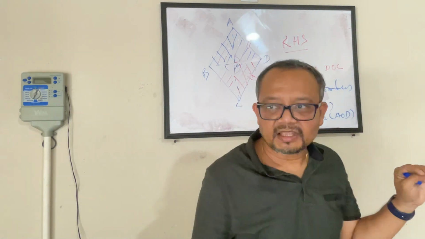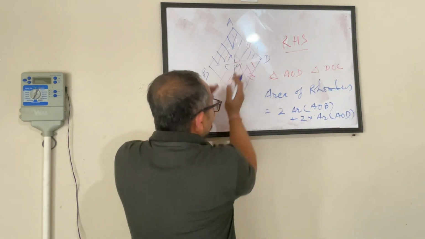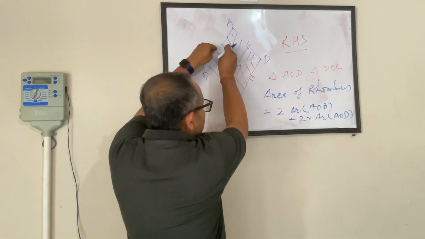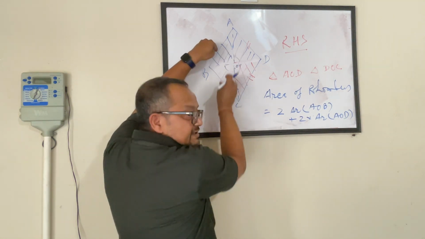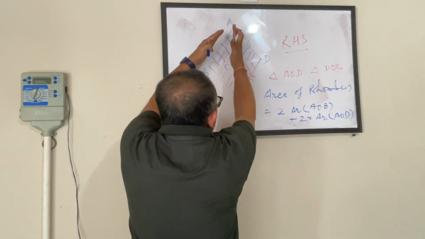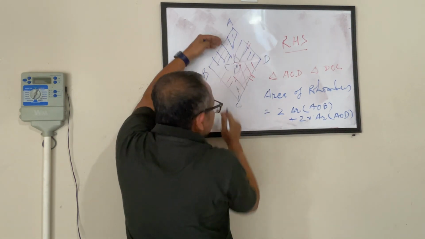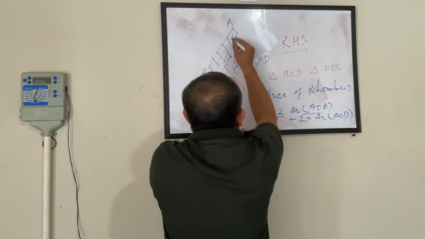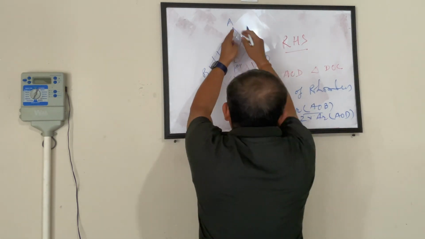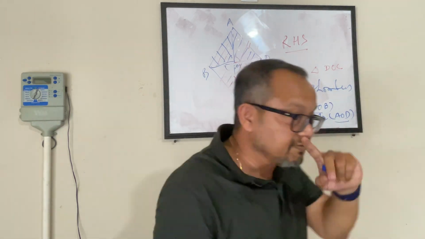Everybody? I am saying like this whole rhombus is made of 4 right angle triangles. Since these 2 right angle triangles are congruent, meaning they have the same area, they are exact copy of each other. So I am saying, I am breaking this into 2 parts. Okay. Area of this rhombus is this side plus this side, and this side is made of 2 equal parts. So I am saying 2 times area of this triangle, and then this area is 2 times the area of this triangle, because this and this are same. Are you with me so far?